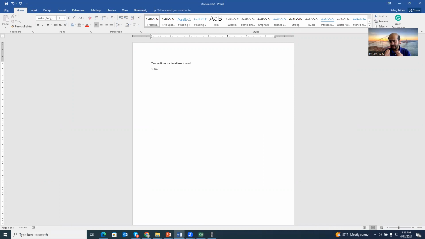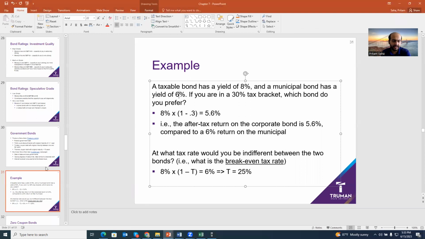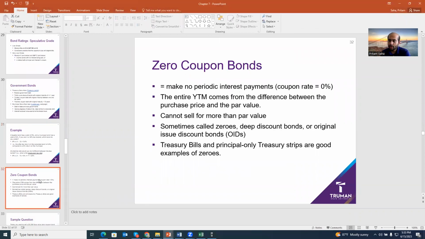If they're exactly similar, like both are AAA, both are government and municipal issued, no default problem, similar in terms of risk, then compare in terms of after-tax coupon rate, okay? Then for a similar risky bond, whoever is giving you the higher after-tax coupon, that's your best bet. Okay. That's your best bet. Zero coupon, we talked about that.